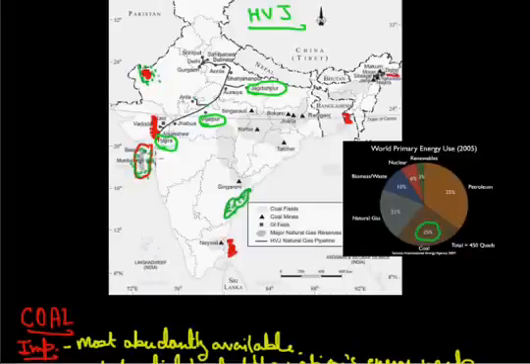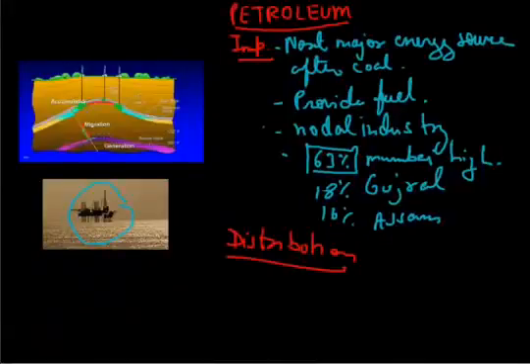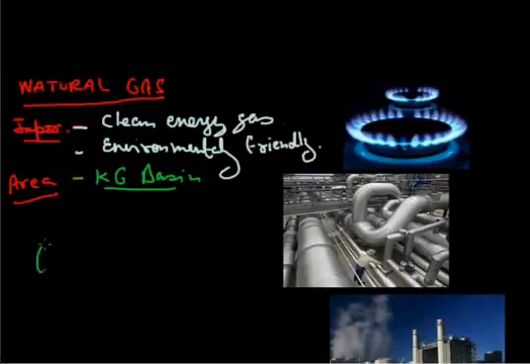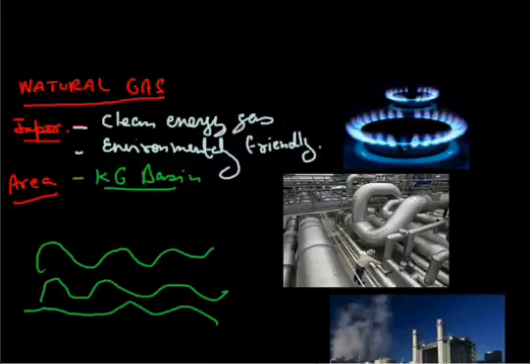As I told you in this diagram also, wherever we get petroleum we also get natural gas, because these are different layers. For example, here petroleum is found like this. Now the gas created by the petroleum is found here. This is natural gas. So wherever we get petroleum, we also get natural gas.